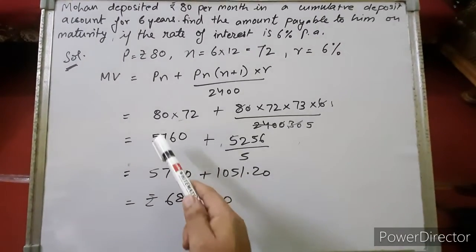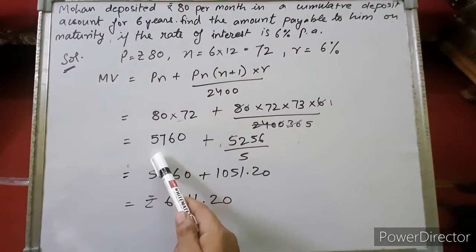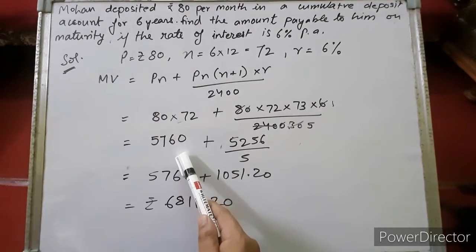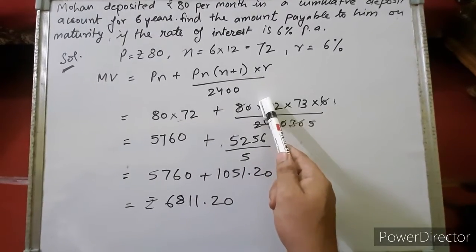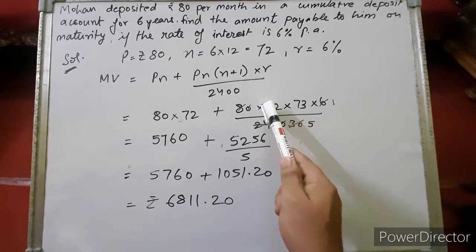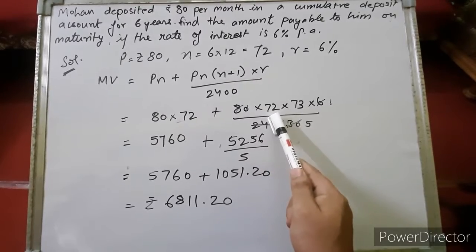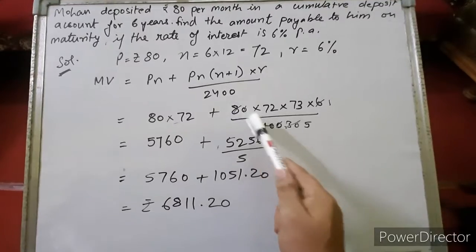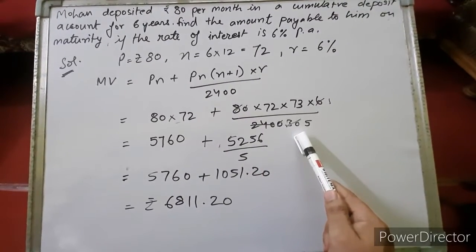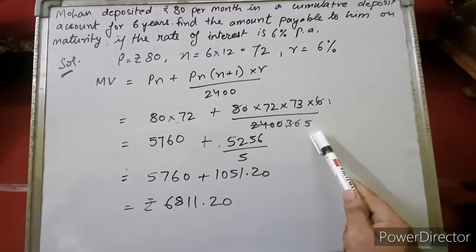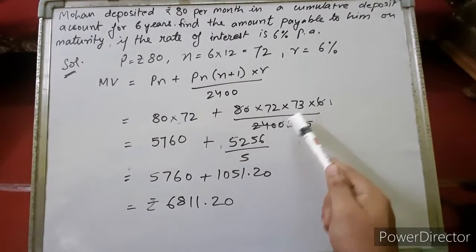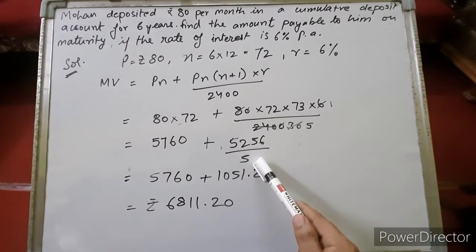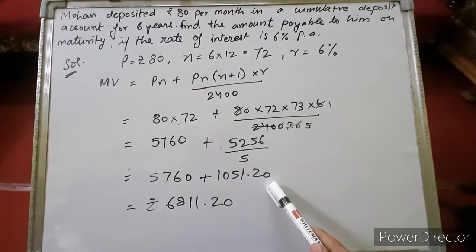So P is 80, n is 72, 80 into 72, that means 5760 is the amount deposited by Mohan. And if we calculate the interest gained on this amount, it is P, which is 80, into 72 into (72 plus 1), 73, into R upon 2400. The zeros cancel, and 6 fives are 30. 72 into 73, when we do it, we'll get 5256. And when we divide by 5, we'll get 1051.2.